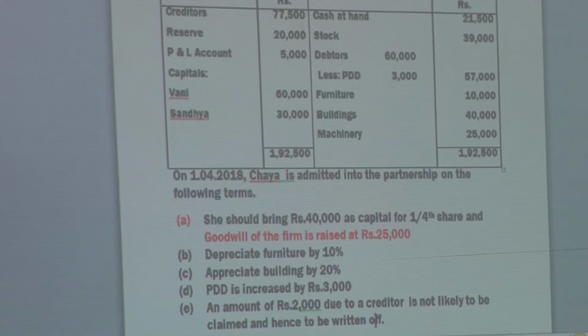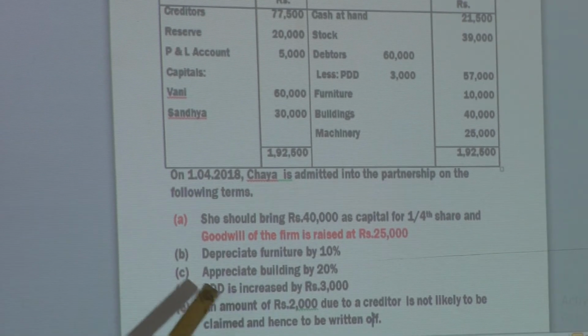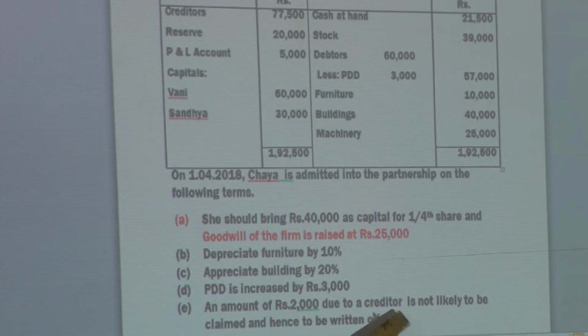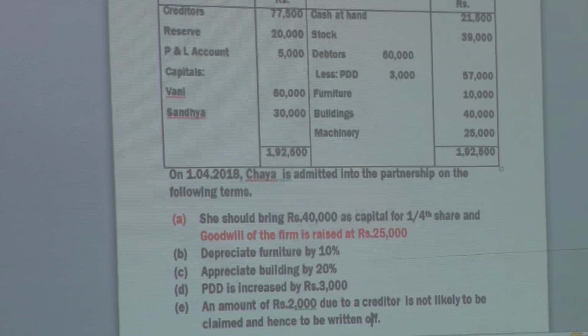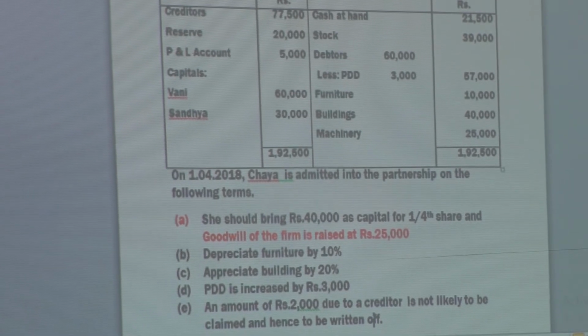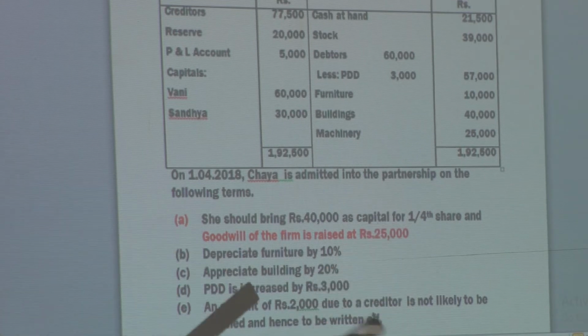Here it is said that an amount of rupees 2,000 due to creditor is not likely to be claimed and hence should be written off. A long sentence is given. In simple words, it means discount on creditor. Simple. So discount on creditor is income to the business.